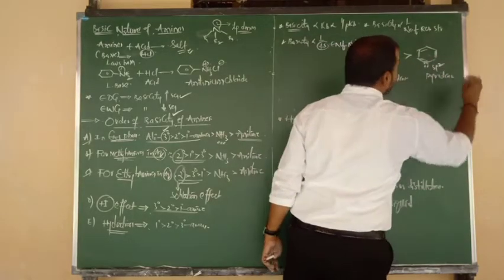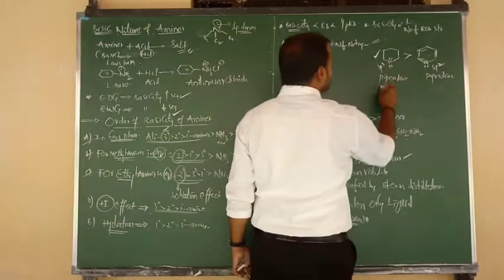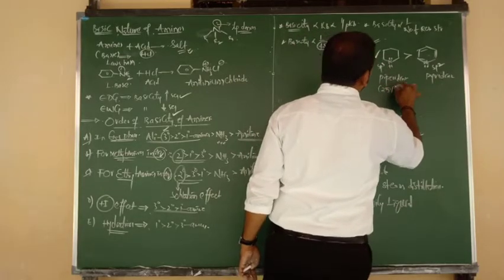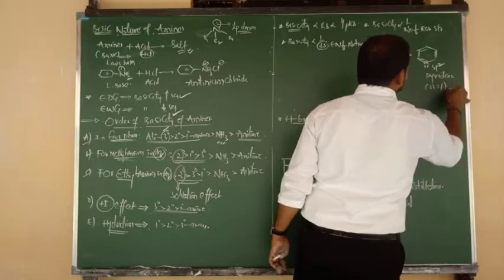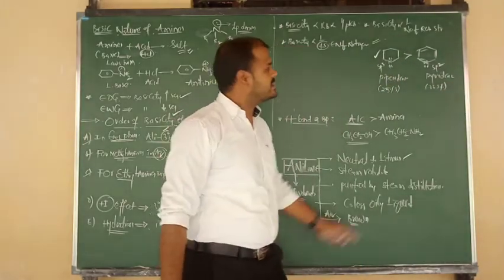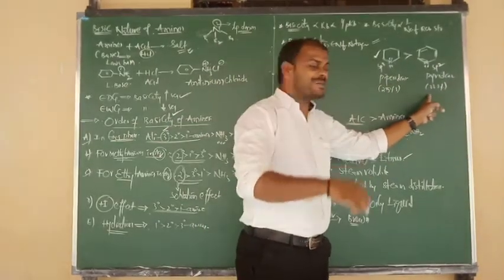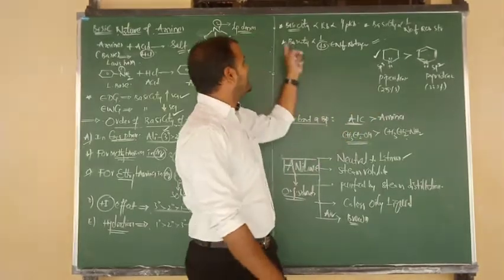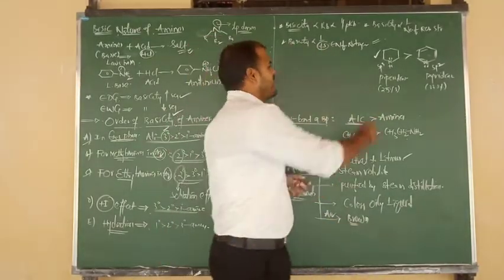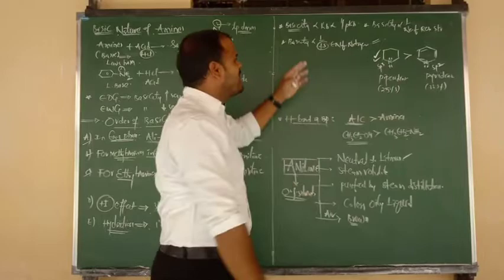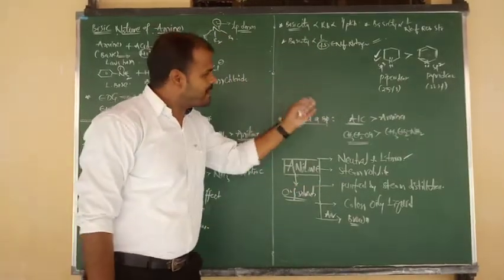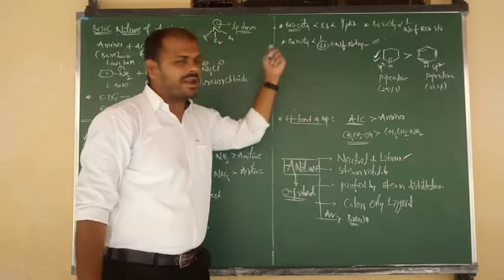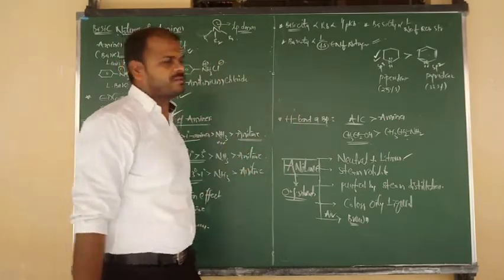So what is the hybridization of nitrogen? sp2. sp3 hybridization, percentage of s character 25. sp2 hybridization, percentage of s character 33.3%. So which contains more s percentage? The second one. More s percentage, less basic; less s percentage, more basic. S percentage is also inversely proportional. So on the basis of resonance and s percentage, we can consider that example. Piperidine, pyridine, which is more basic? Piperidine, no resonance.